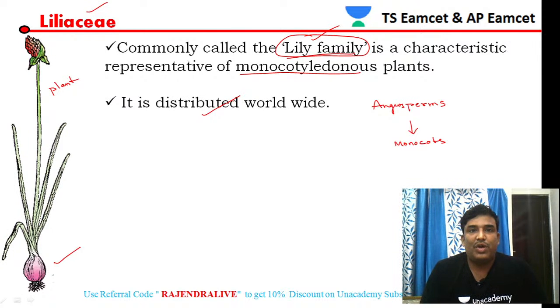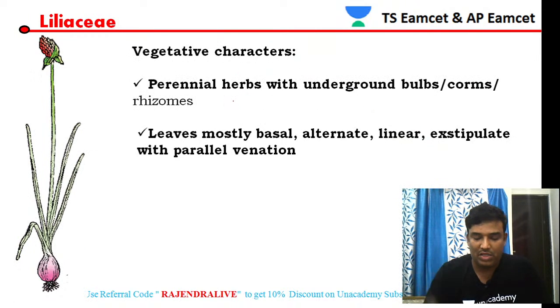They are distributed everywhere, so we can call them cosmopolitan, which means they are distributed all over the world.